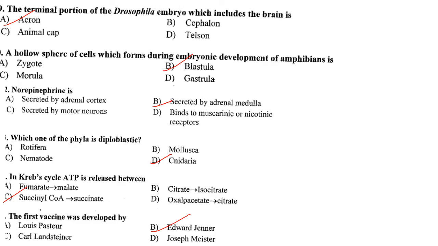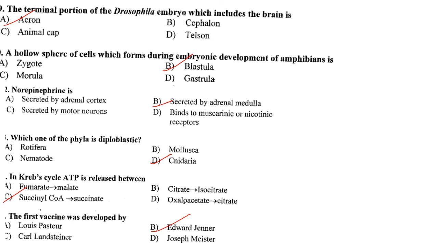Then the terminal portion of the Drosophila embryo, which includes the brain, is called the acron. Answer is option C. A hollow sphere of cells which forms during embryonic development of amphibians is the blastula. Answer is option B. Norepinephrine is secreted by the adrenal medulla. Answer is option B. Which one of the phyla is diploblastic? So Cnidaria is diploblastic. Answer is option D.